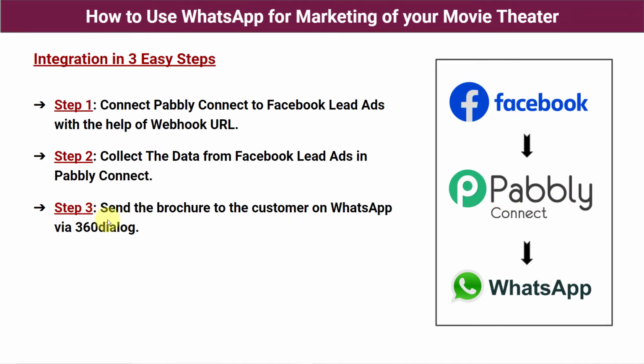Okay. Step number 3 says send the brochure to the customer on WhatsApp via 360dialog. So in the final step, we will be sending the customer a message on WhatsApp with the link of the brochure. But here's the twist, guys. We are not integrating WhatsApp here, but instead we are using 360dialog. Why? Because WhatsApp does not allow you to send messages directly. For that, you have to use another software, that is the official API of WhatsApp, which is 360dialog. Okay, now let's start with the process, guys.